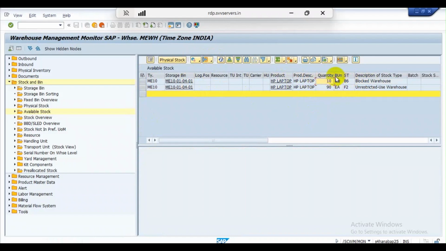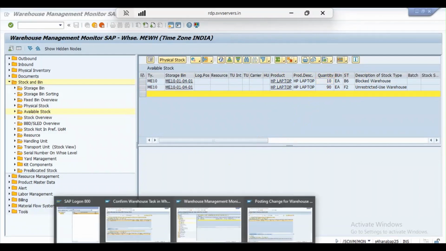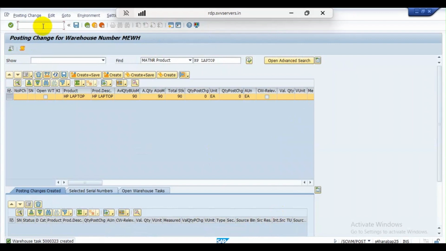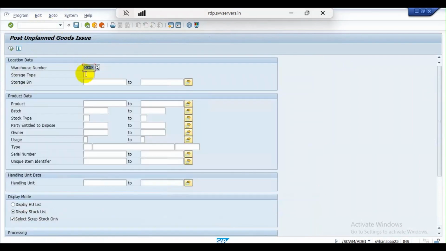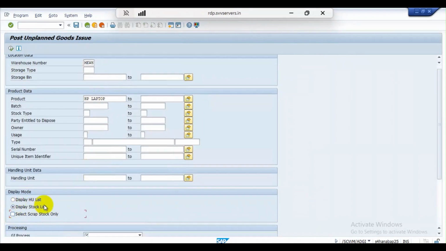Now I want to scrap this 10 quantity. How to scrap? As I told you, we have to use the transaction code /SCWM/ADGI. Press enter. Here we have to enter the product HP laptop and select this checkbox, scrap stock only. Now display stock, select this.